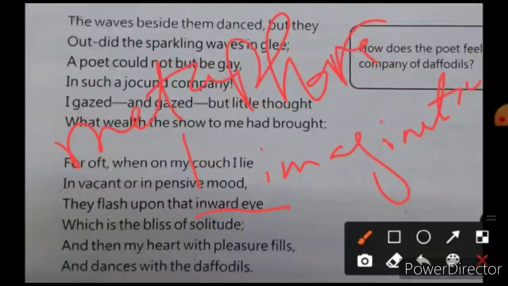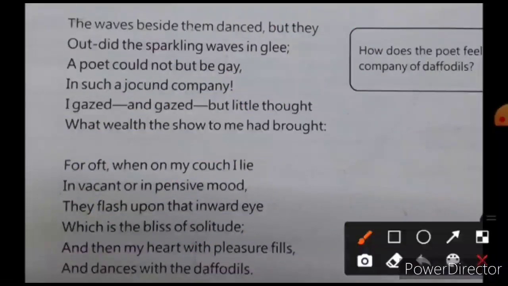व्हिच इज़ द ब्लिस ऑफ सॉलिट्यूड. नाउ ब्लिस मीन्स ब्लेसिंग. व्हाट इज़ द ब्लिस? ब्लेसिंग ऑफ सॉलिट्यूड. सॉलिट्यूड का मतलब होता है तन्हाई. सॉलिट्यूड का मतलब क्या होता है? लोनलीनेस, ठीक है. So basically the poet is saying when his mind is empty or he's in a sad mood, thoughtful and sad mood, what happens, they flash upon, suddenly this memory comes into his mind, and it is a bliss of solitude, which is basically a blessing of loneliness.